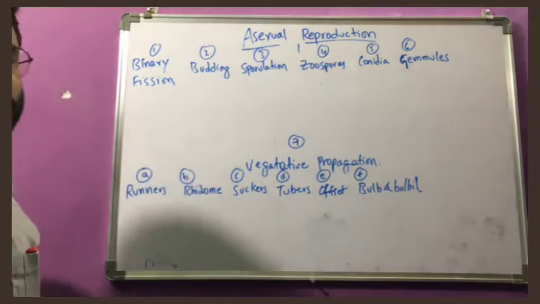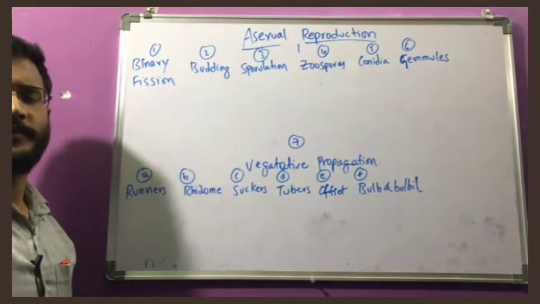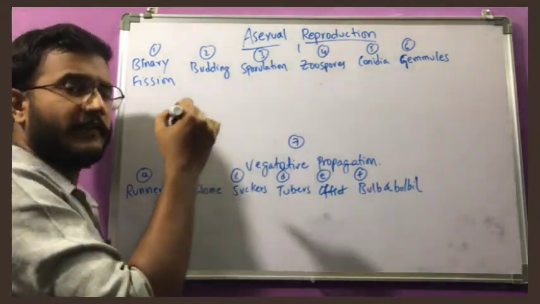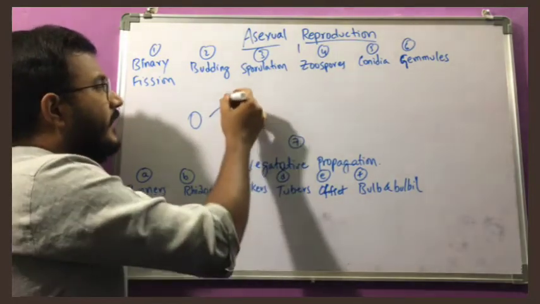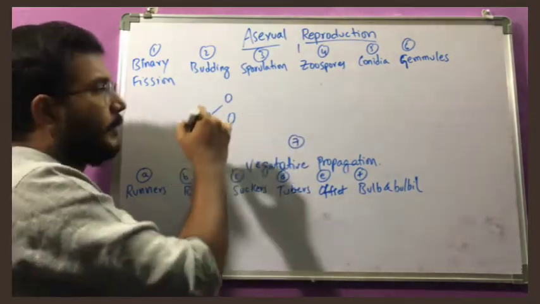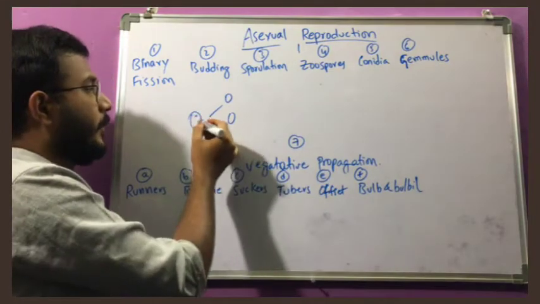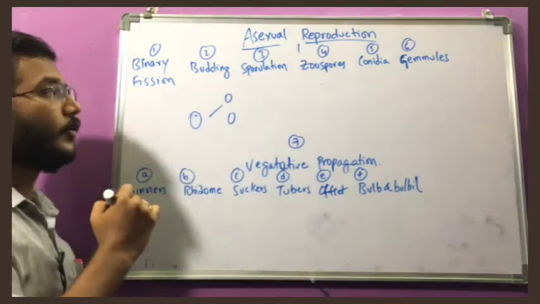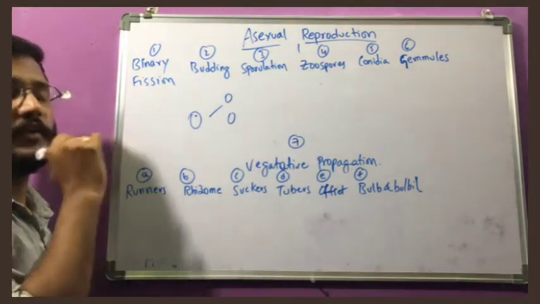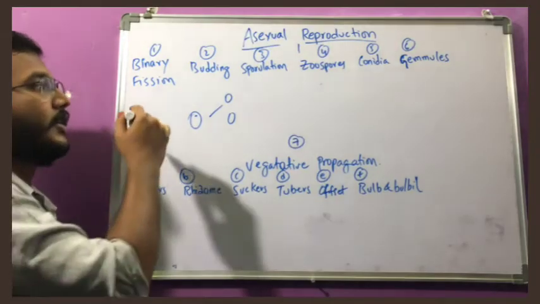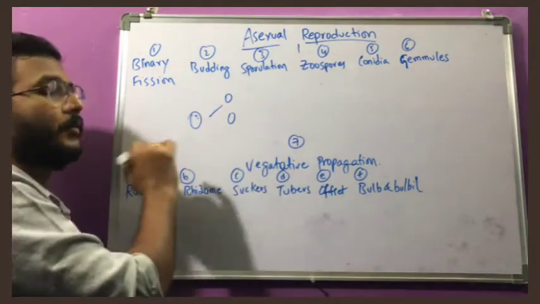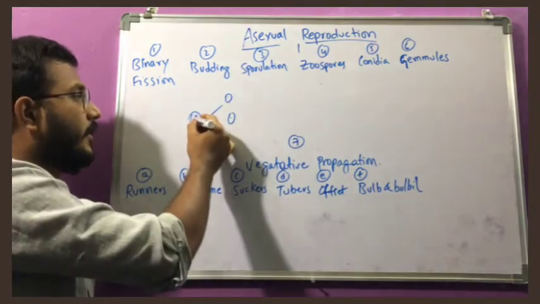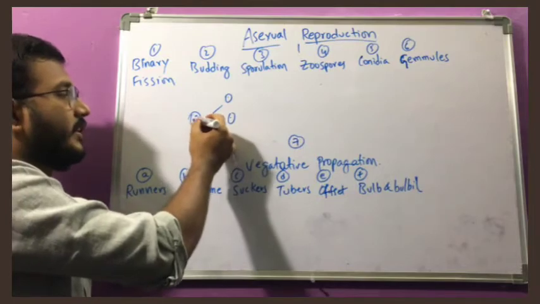See, what is binary fission? We all know that. Binary fission means one cell, on average every 20 minutes, divides into two. So before division, what will happen? For example, this is one mitochondria. One mitochondria cannot break down and go to two different cells. So before division the mitochondria will become two. One mitochondria goes here, one goes here. And the nucleus, for example, this is one set of DNA, this is another set.